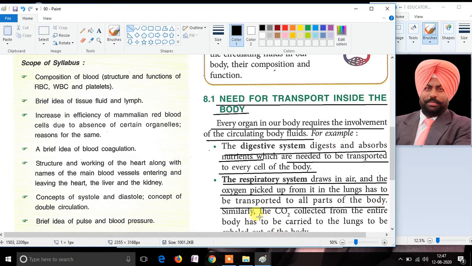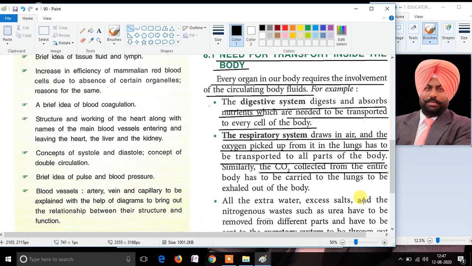As this carbon dioxide is not necessary for human activities, it has to be eliminated. For the elimination, the lungs again perform a great function by the breathing process, and it is exhaled out of the body.